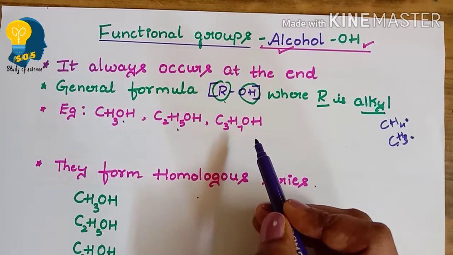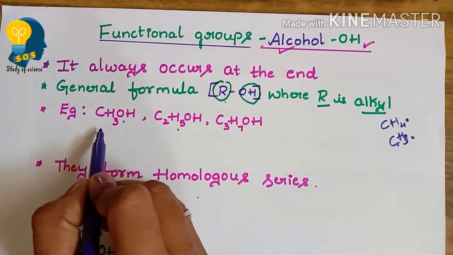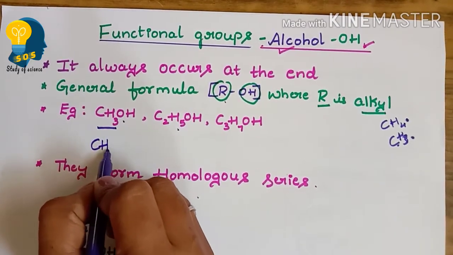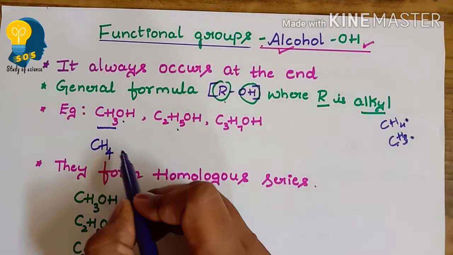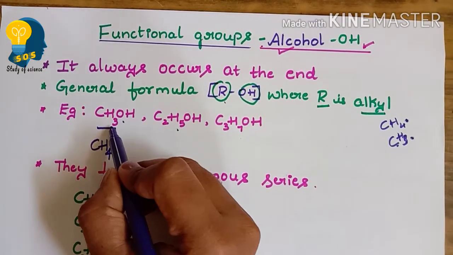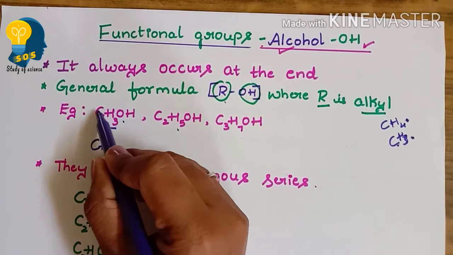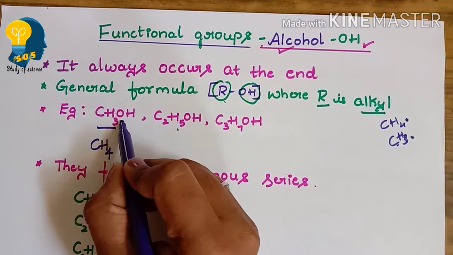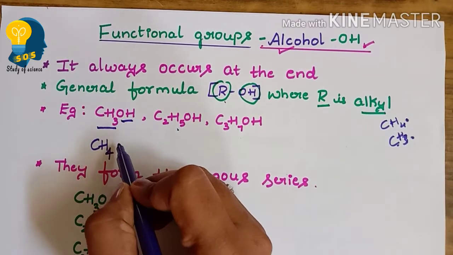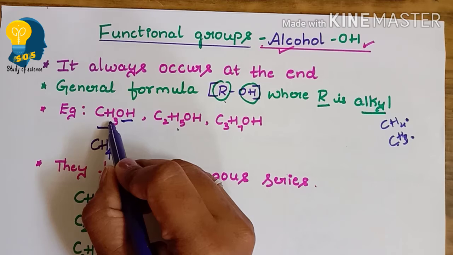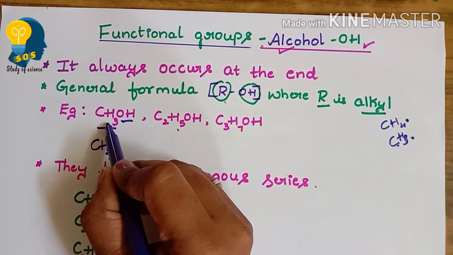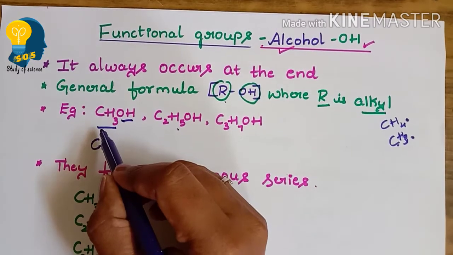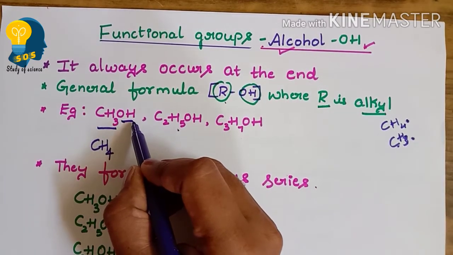Let me teach you how we got these formulas. This CH3 is derived from CH4, that is methane. If we remove one hydrogen from methane, it becomes methyl, that is CH3, and to this methyl we have added OH. I already told you the functional group always occurs at the end. So it is CH3OH. CH3 is R, the alkyl group, that is methyl, and to this methyl I have added the OH, that is the alcohol group.